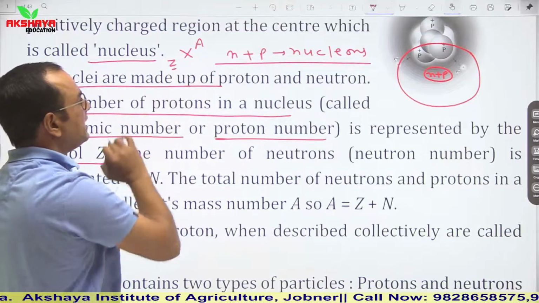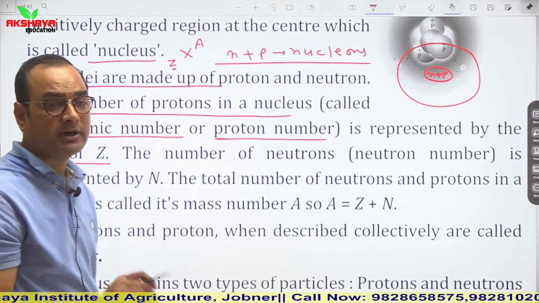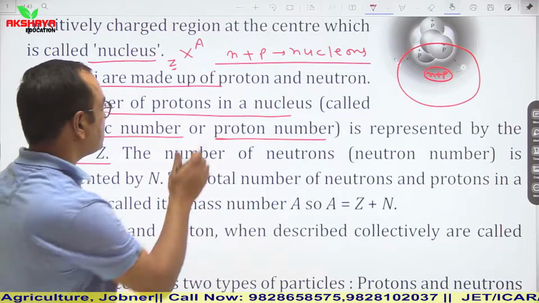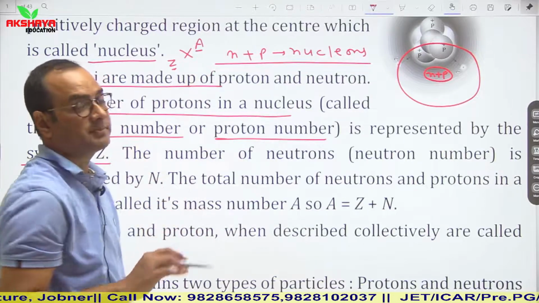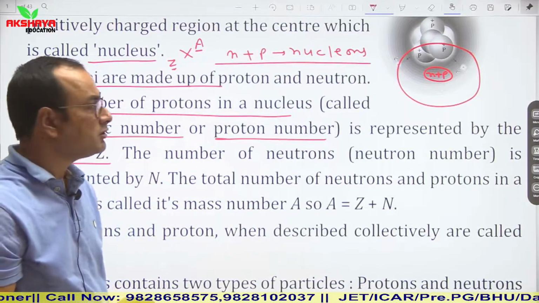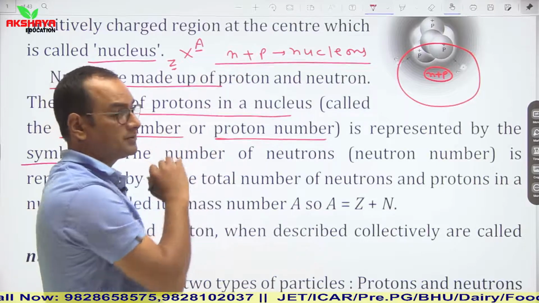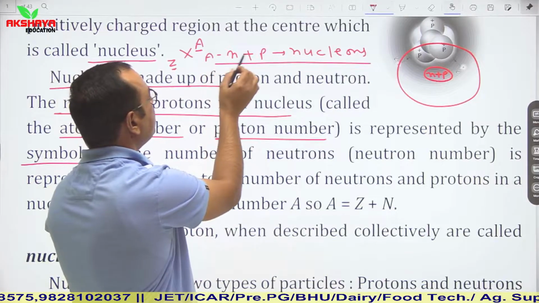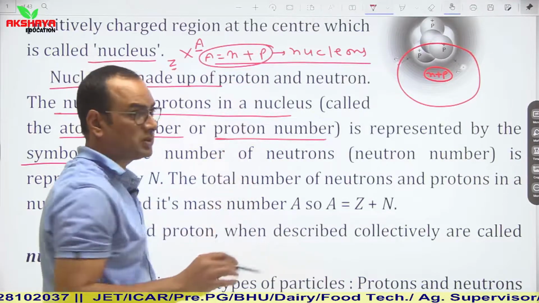Here Z is the atomic number, which can also be known as the number of protons, and A is the mass number. It is also known as the number of nucleons, or we can say the number of neutrons and protons.